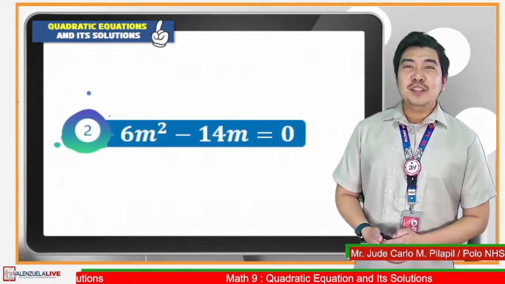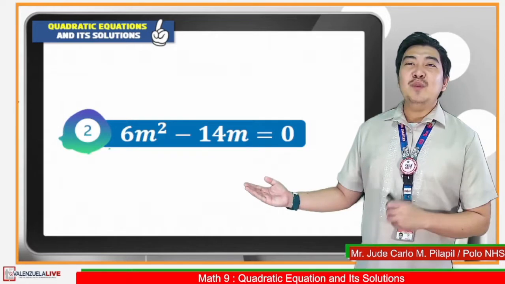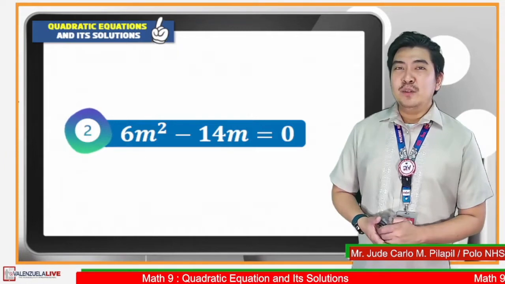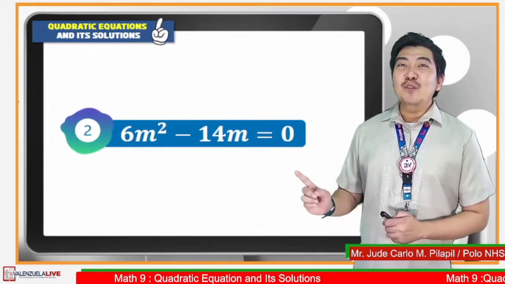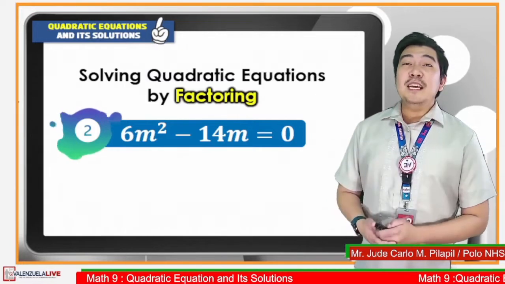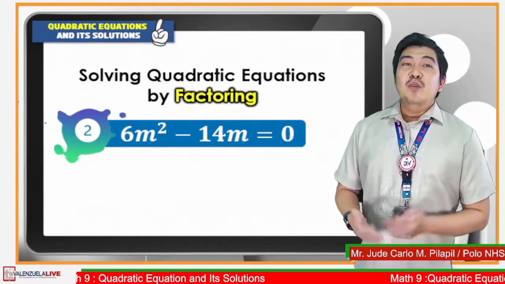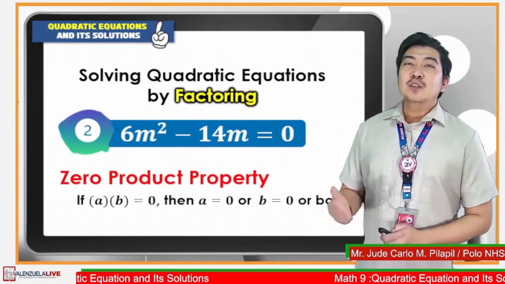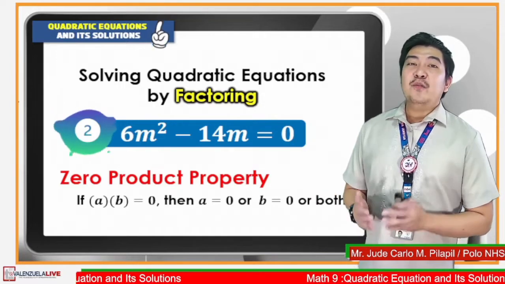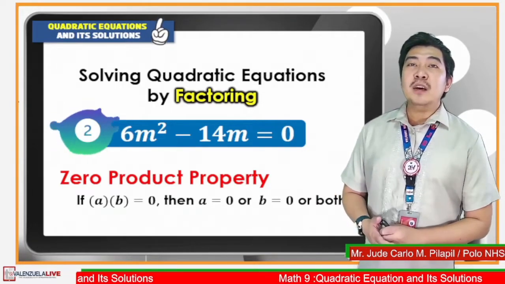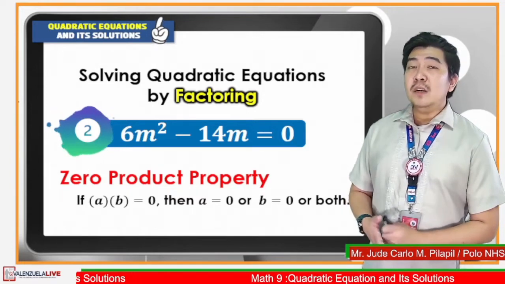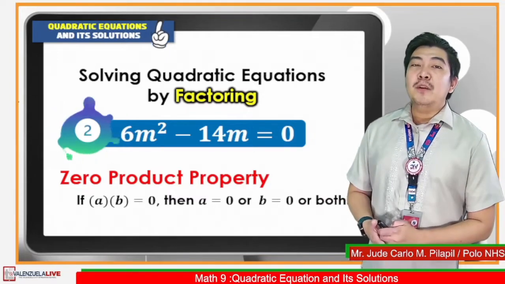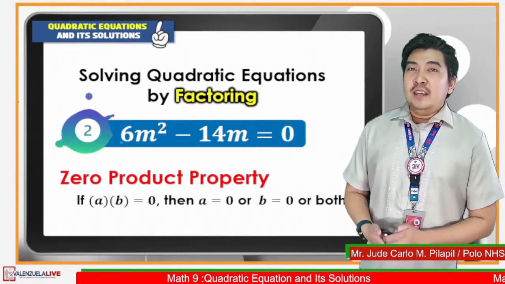Look at this equation. This is the second equation that we identified as quadratic equation. We cannot use extracting square roots, but we can use factoring in solving this one. If the square root property is used for extracting square roots, we use the zero product property in solving quadratic equations by factoring. So zero product property states that if factors or two numbers has a product equal to 0, then one of them is 0 or both of them are 0. So to further understand how this property works, let us solve the quadratic equation.